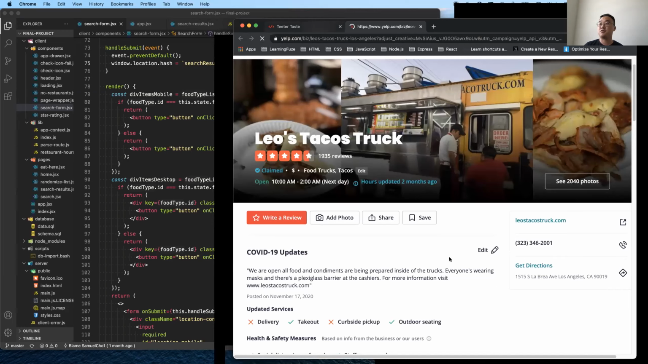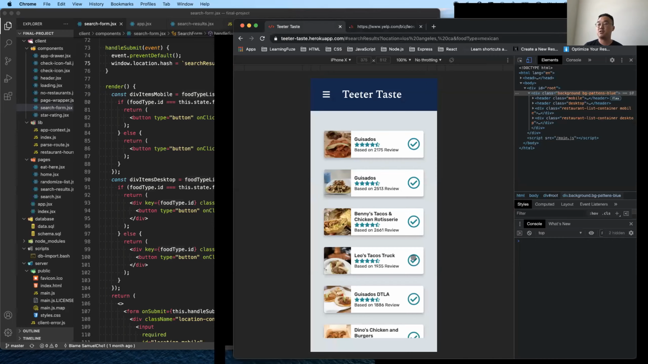And let's say as a group, we're okay with eating at Leo's Taco Truck. What the user can do is click on this check icon right here. And what that will do is add it to the randomized list for the app to randomly choose a restaurant. And let's say we're okay with eating at any of these restaurants here.